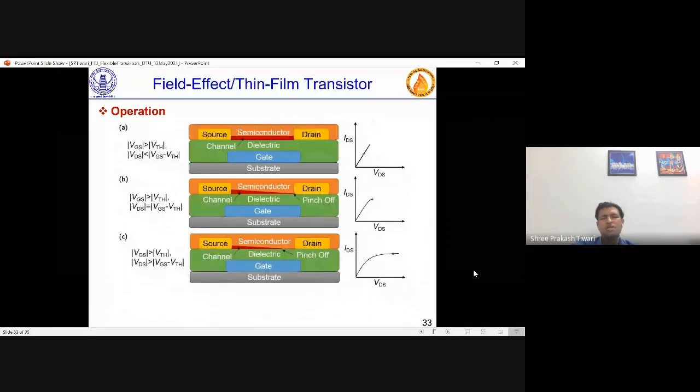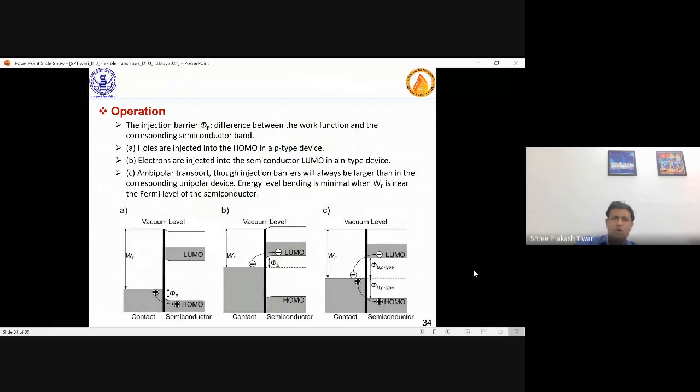Operation is more like the model is taken from silicon related physics. But one thing you have to see is these devices don't see inversion. There is nothing like crystalline semiconductor. So they work in accumulation. And the contact, which is made between source drain and semiconductor, is very important.